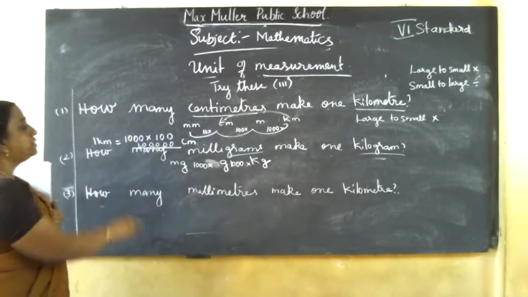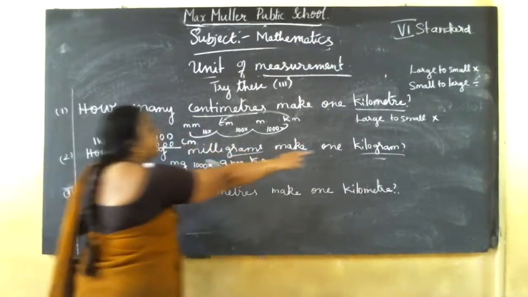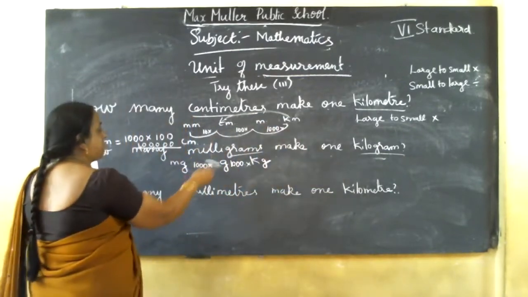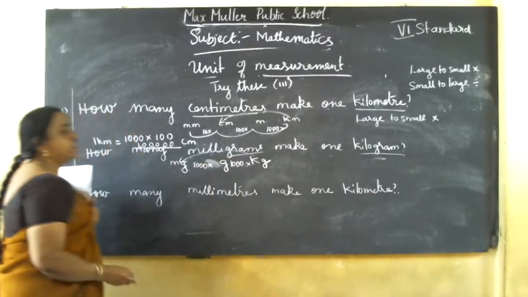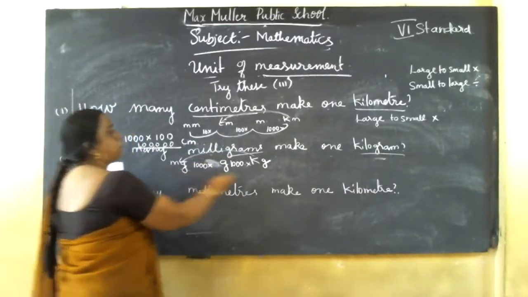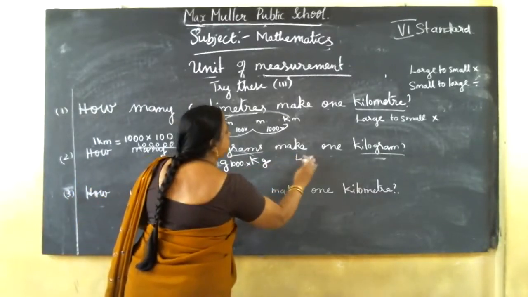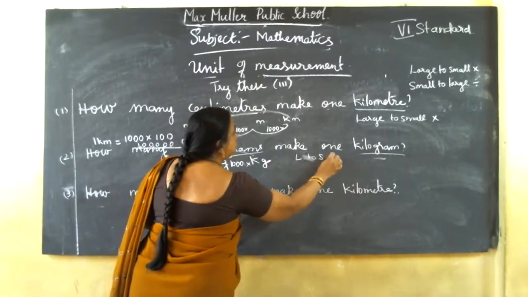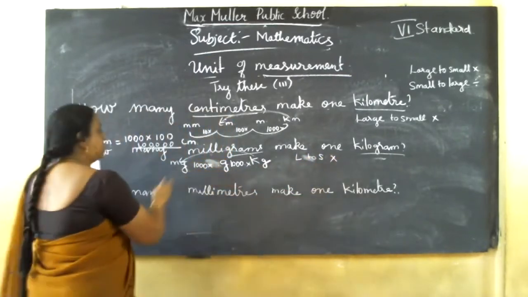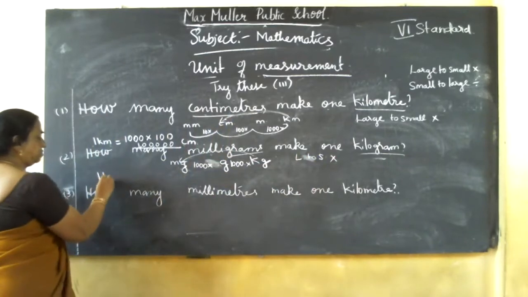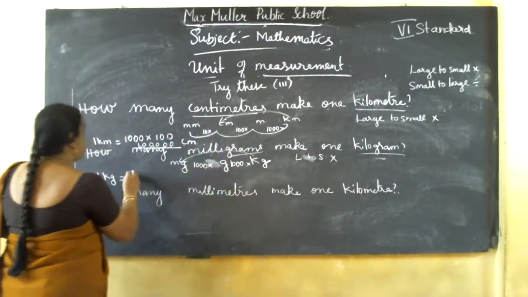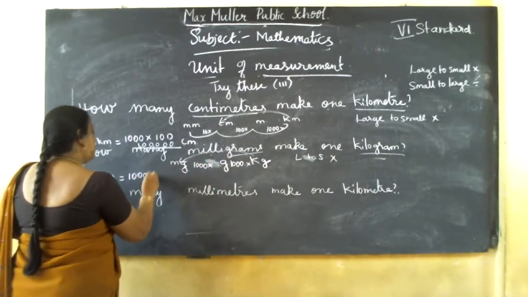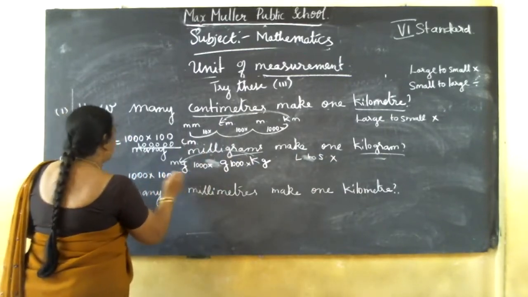Understand? So here which unit to which unit? 1 kilogram to milligram, which is larger to smaller. Large to small means multiply. So 1 kg equals 1000 into 1000.